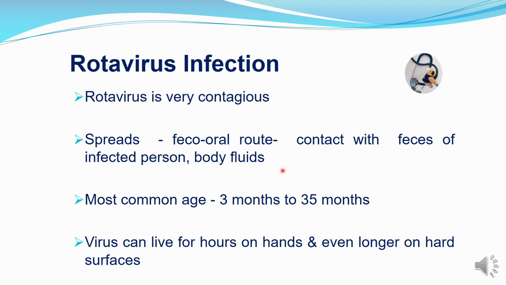Rotavirus infection is very contagious. It spreads through the fecal-oral route. When the water or food gets contaminated with the feces of an infected person, this disease spreads, and sometimes even with the body fluids it can spread. The most common age group for rotavirus infection is 3 months to 35 months. The virus can live for hours on hands and even longer on hard surfaces.